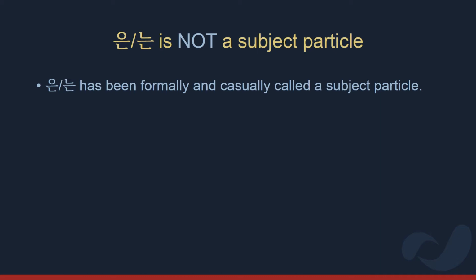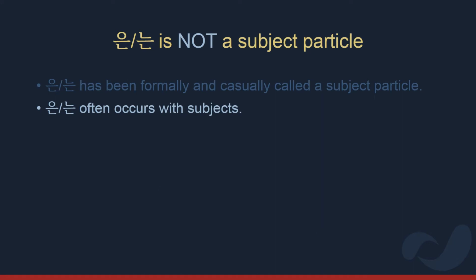는 does not indicate a noun as being a subject. This is evident in the examples we saw previously when 는 occurs with objects and adverbials. Such sentences would not be possible if 는 were a subject particle. Perhaps people think it's okay to call 는 a subject particle because it often occurs with subjects. And in fact, when you look at the most basic sentences which are used in beginner-level textbooks, we see that the subject is normally marked with 는.